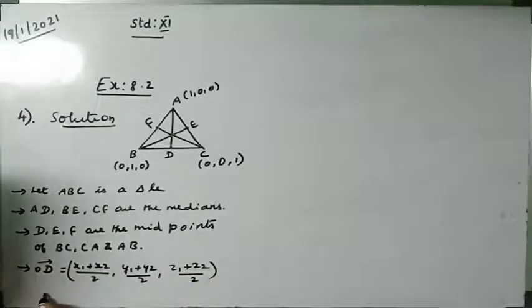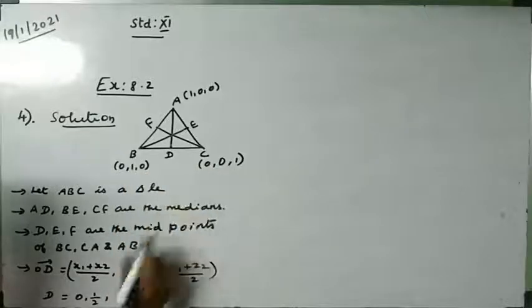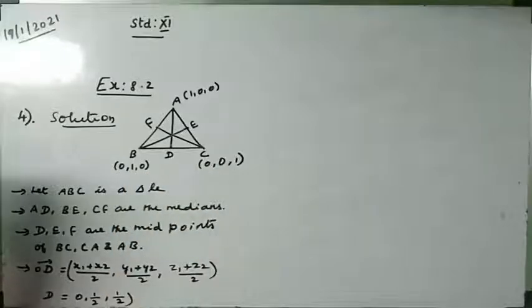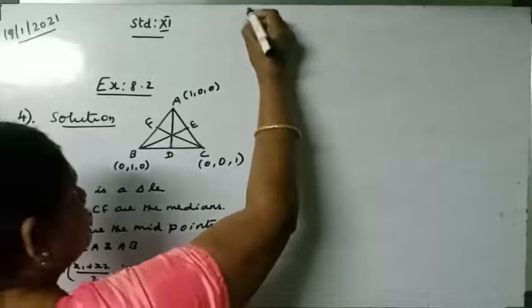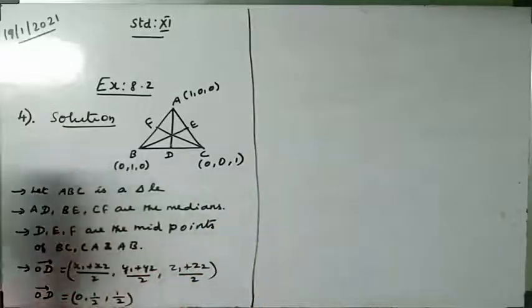So D is 0 plus 0 by 2 is 0, 1 plus 0 is 1, so 1 by 2, 0 plus 1 is 1, so 1 by 2. So OD vector is equal to (0, 1 by 2, 1 by 2). In the same way I want to find OE and OF.